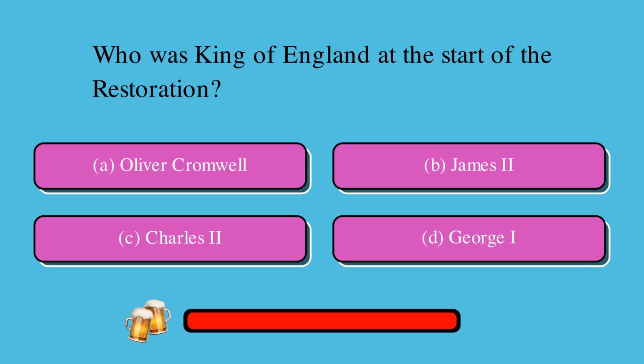Who was King of England at the start of the Restoration? Is it A. Oliver Cromwell, B. James II, C. Charles II, or D. George I? The correct answer is C. Charles II.